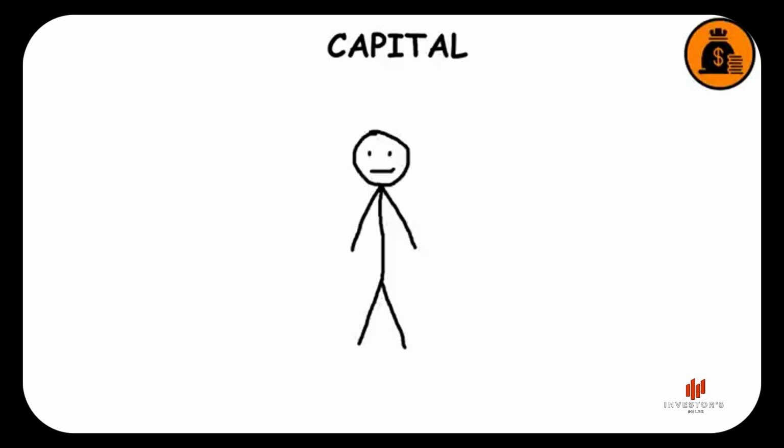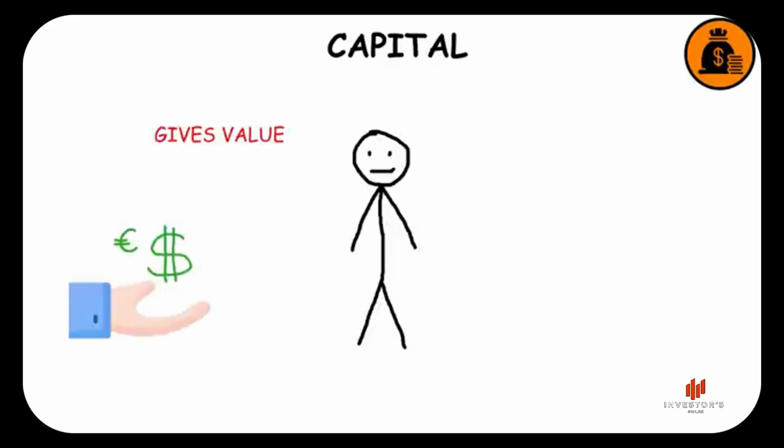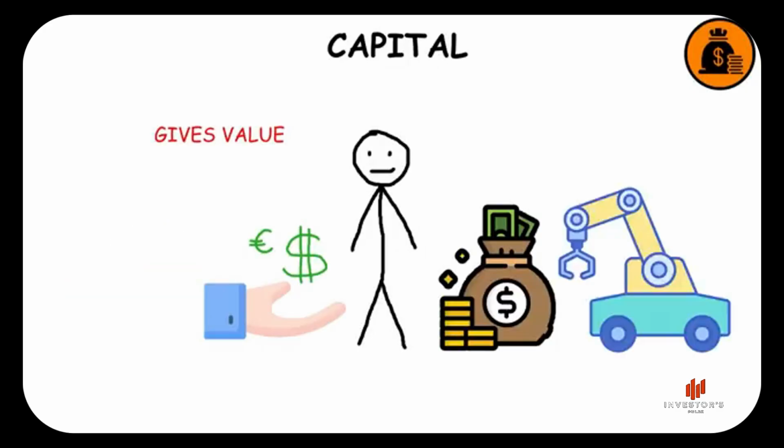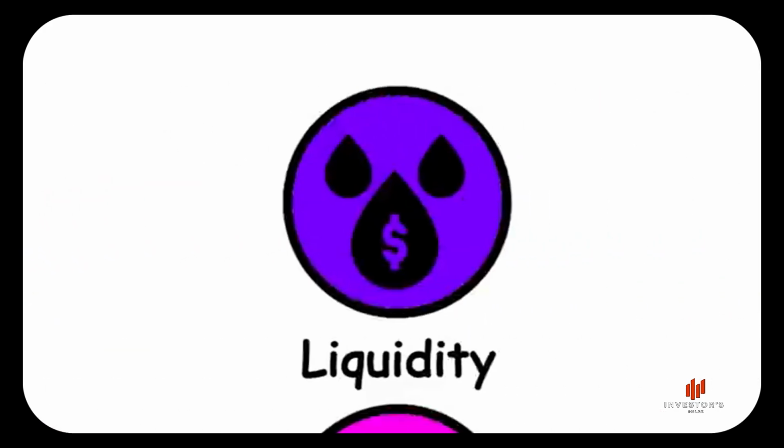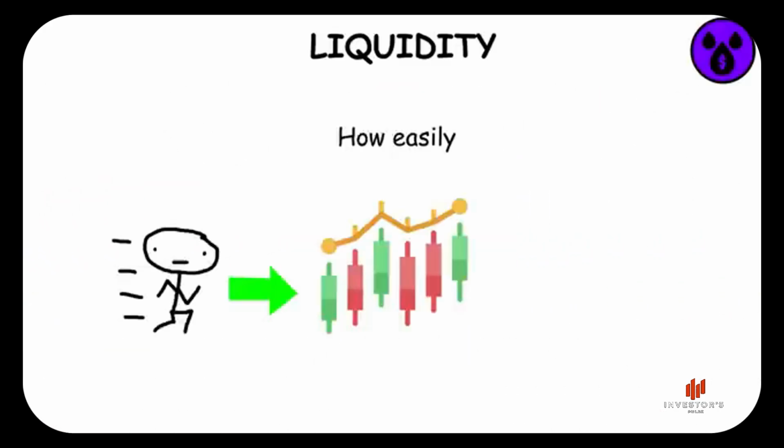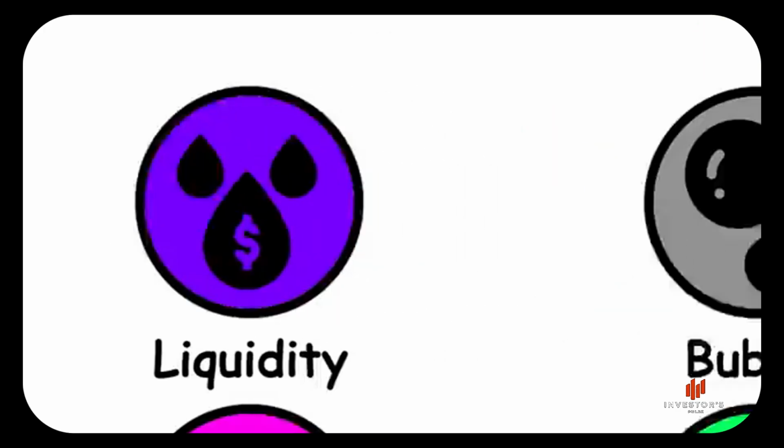Capital. Broad term that can describe anything that gives value to its owners. It usually refers to money, but it can also describe machinery, patents, etc. Liquidity. How easily you can get into and out of a stock. It increases with volume. Bubble.